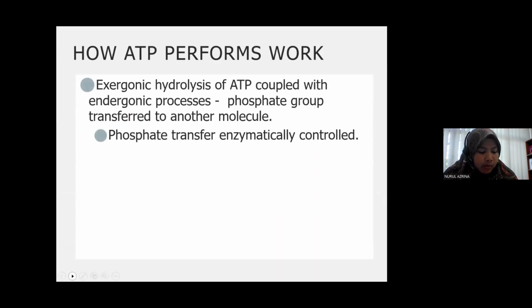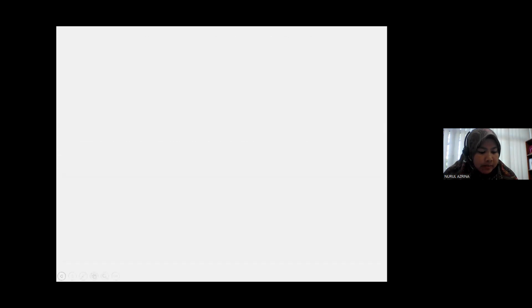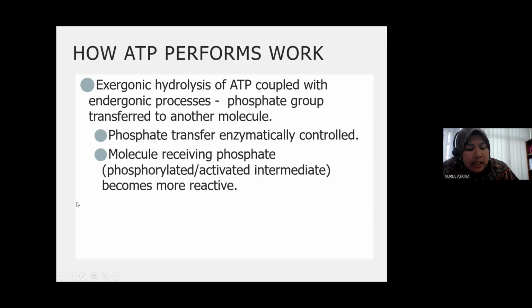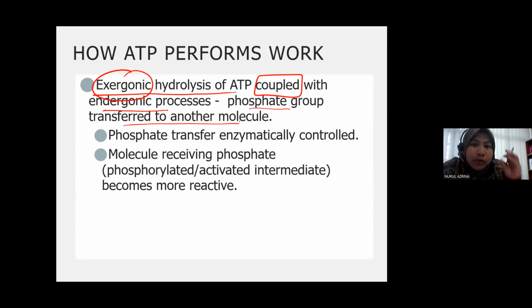Okay, how does ATP perform work? Macam mana ATP buat kerja dia? Okay, the exergonic hydrolysis of ATP, like I said tadi, when ATP dipecahkan, so the process is exergonic. Exergonic hydrolysis of ATP is coupled. Biasanya dia bersama dengan endergonic process. So during endergonic process, phosphate group can be transferred to another molecule. Phosphate itu boleh dipindahkan kepada molekul yang lain. And the phosphate transfer is enzymatically controlled. The transfer of phosphate kepada satu molekul lain itu dikawal oleh enzim.